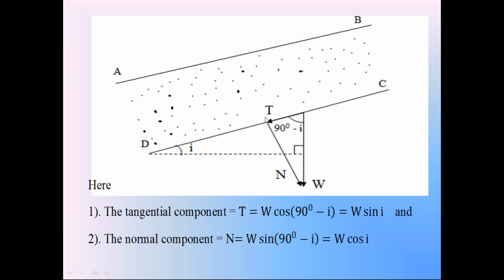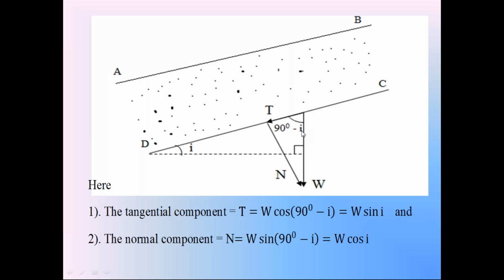One component force parallel to surface CD, that is T, tangential component. Other component force perpendicular to surface CD, that is N, normal component. So please follow this diagram. The weight W acting vertically downwards. With this surface CD, the weight is making the angle of 90 minus I.